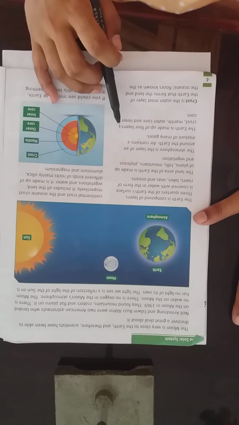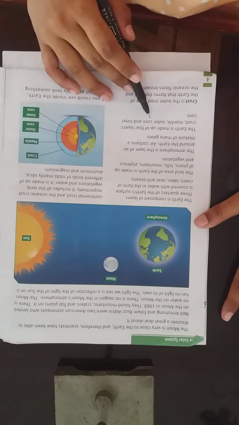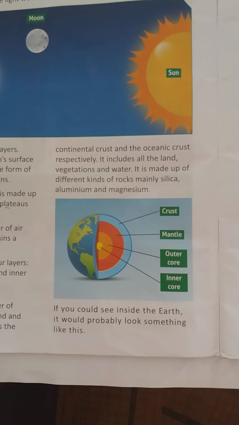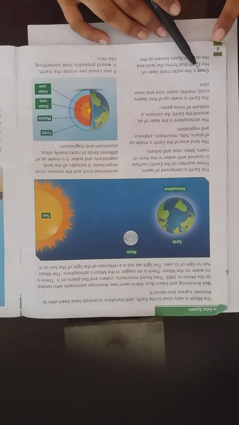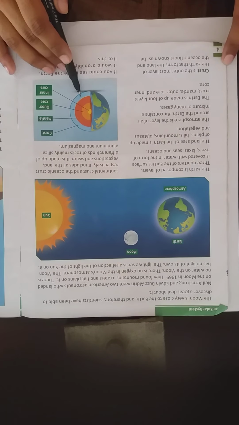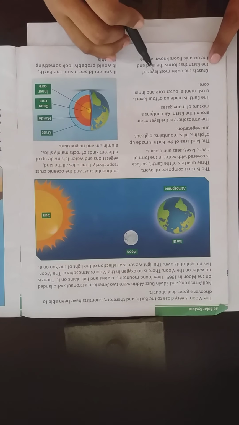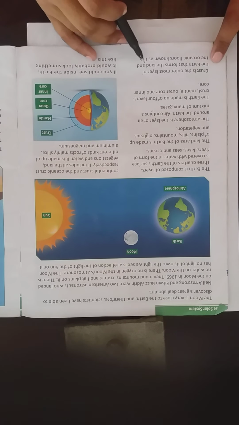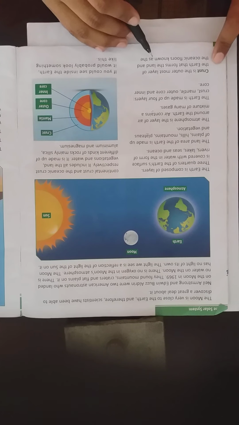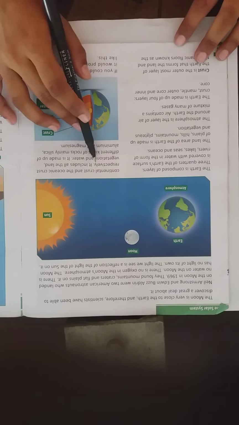Okay, the earth is made up of 4 layers. There are 4 layers of earth: crust, mantle, outer core and inner core. Okay, let's start from the outermost part of the earth. Okay, the outermost part of the earth is called crust. Crust is the outermost layer of the earth that forms the land and the oceanic floors, known as the continental crust and the oceanic crust respectively.